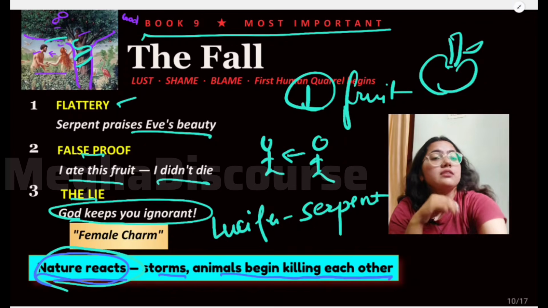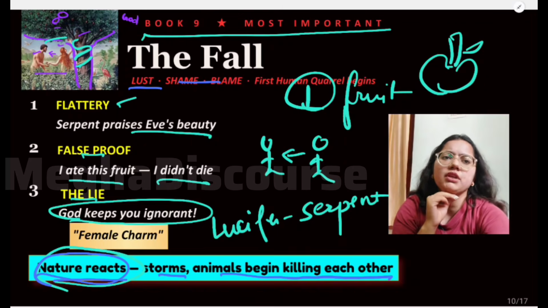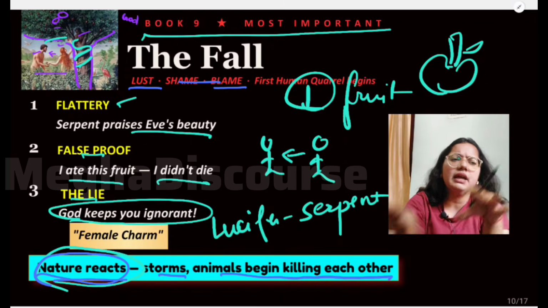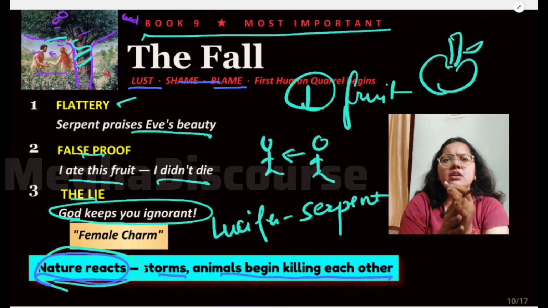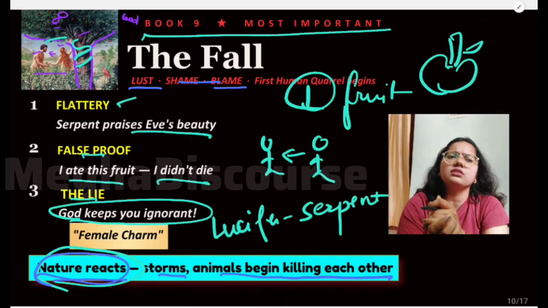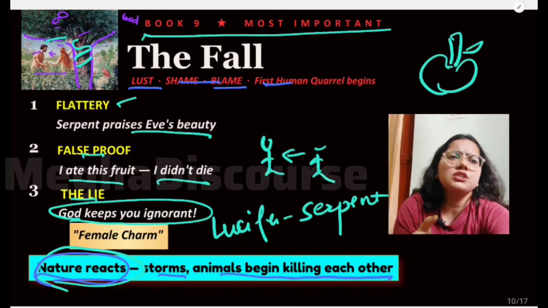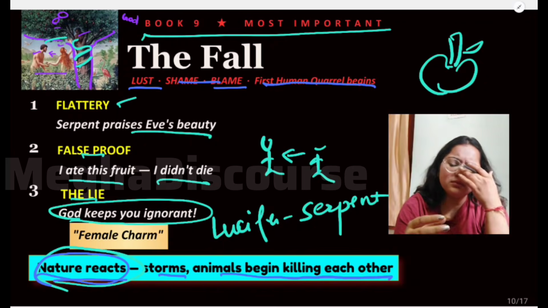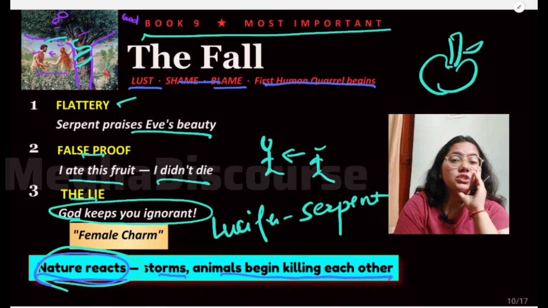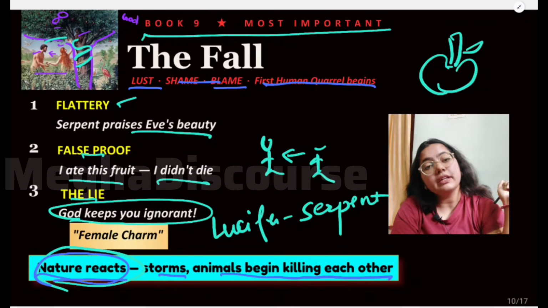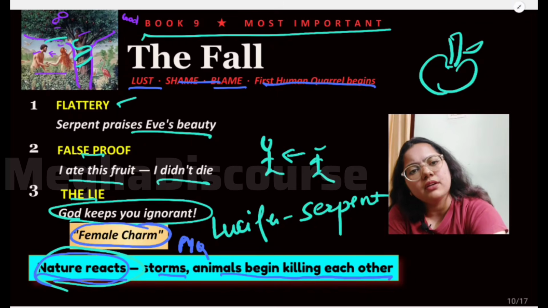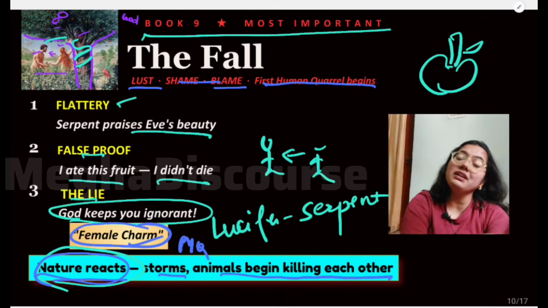And now there would be lust, there would be shame, there would be a blame game, because now they would fight each other. Adam and Eve will fight with each other, asking why you ate that fruit. And not only this, the first human quarrel begins. Now there would be fighting in the world. And when Adam gets to know that she has eaten that fruit, he says that I will also eat. Why? Because of the female charm. Again, a PYQ of NET. Because of female charm. Because he loves Eve.